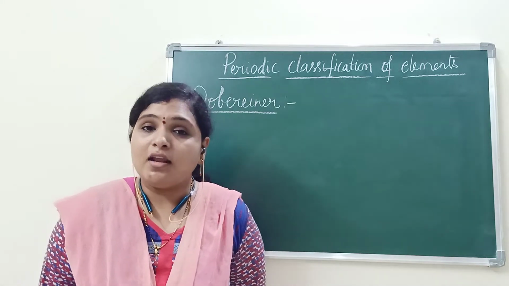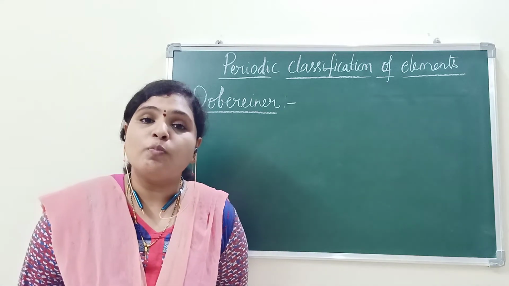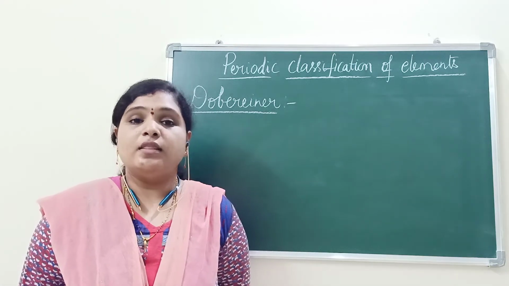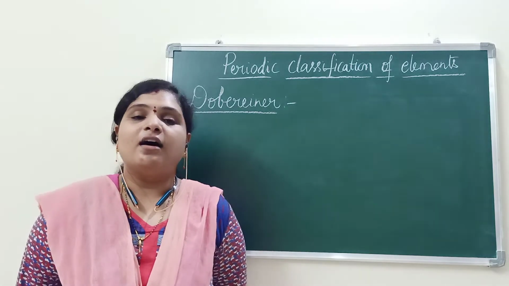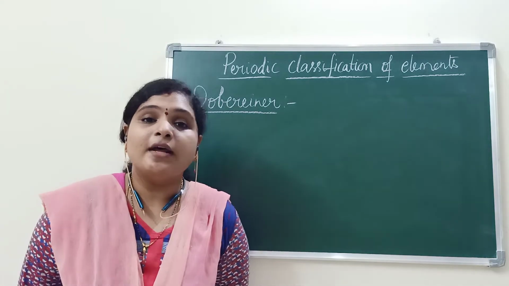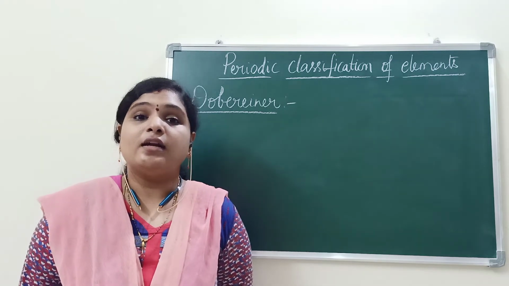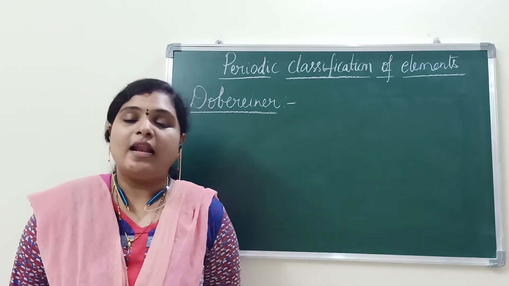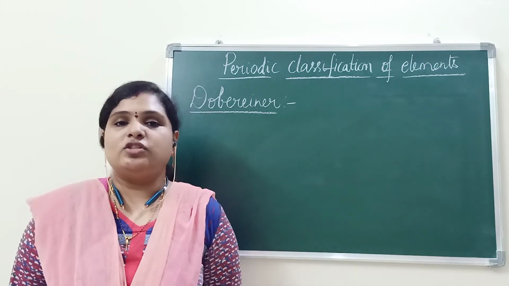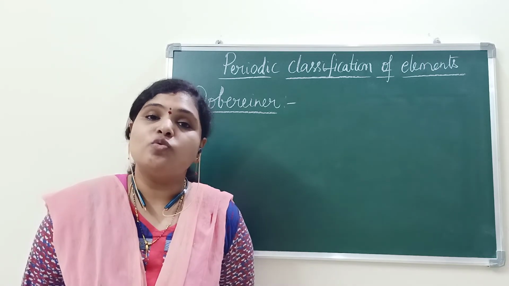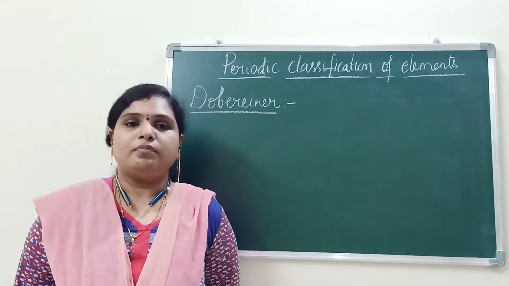And he arranged the elements in groups of 3. That's why his model is Dobereiner triads. Like that, he arranged 3 triads from the elements known at that time.